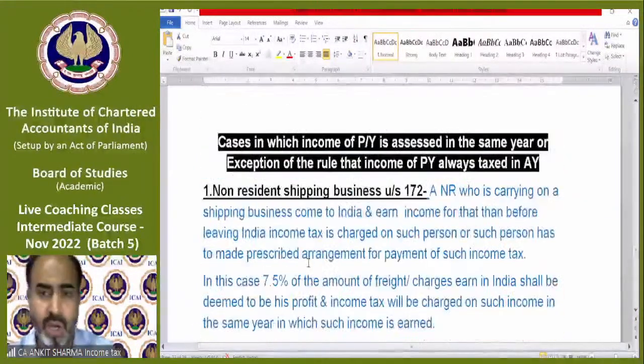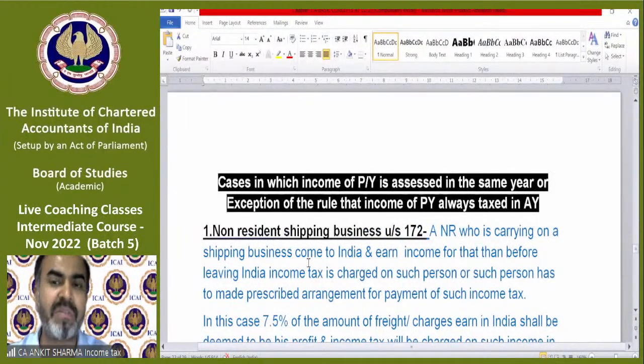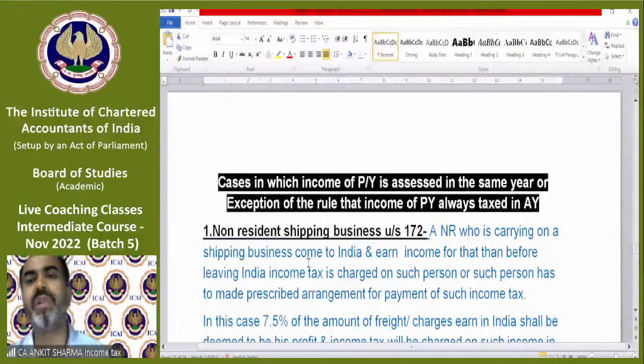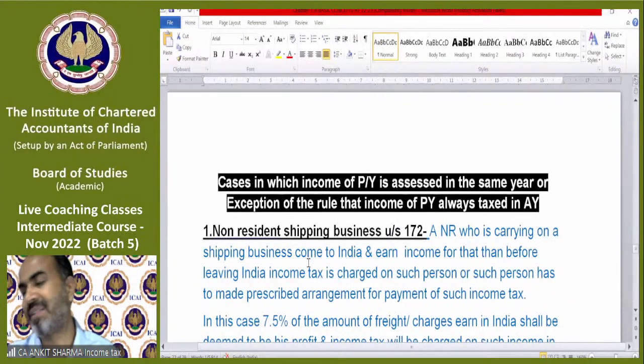Now the second interesting case is one in which income of the previous year is assessed in the same year, an exception to the rule that income of the previous year is always taxed in the assessment year. So what was the rule regarding white money? In case of white money, what can happen? Your previous year income will be taxed in the next year, and that is the assessment year. We are talking about white money.